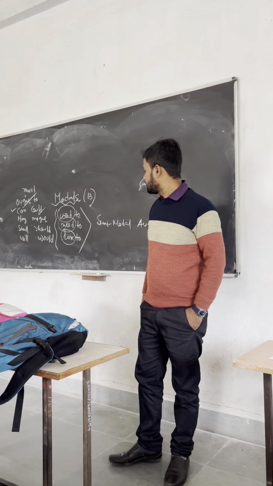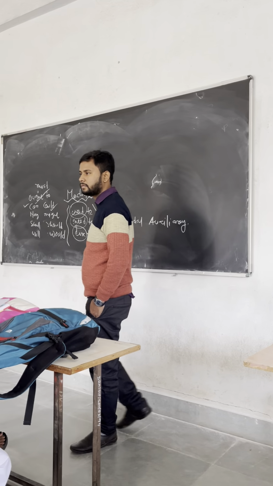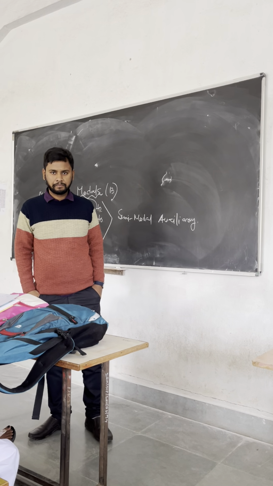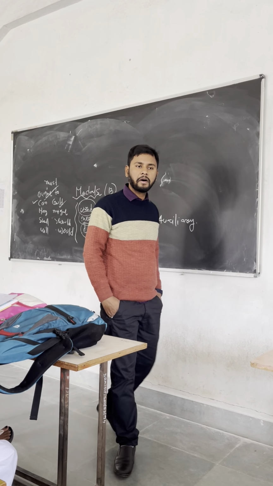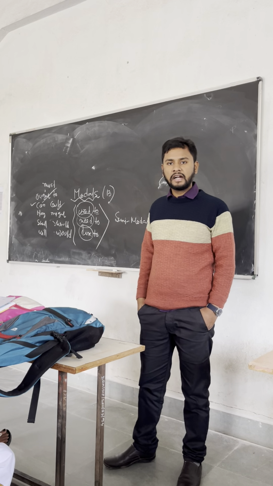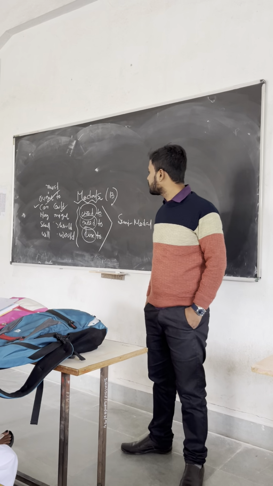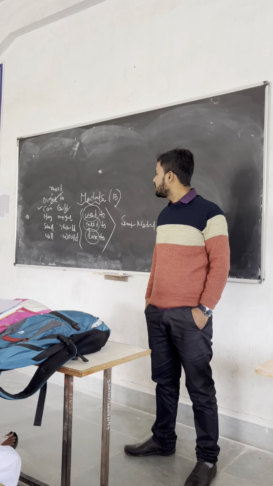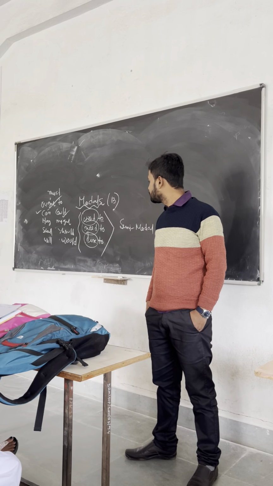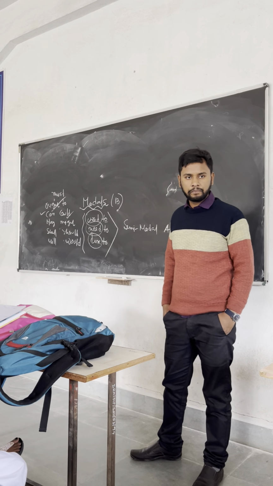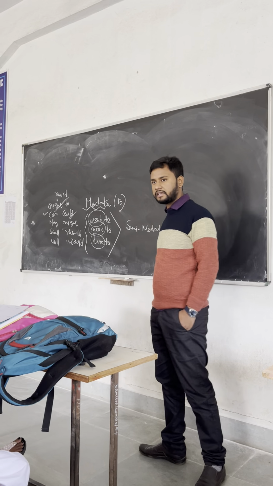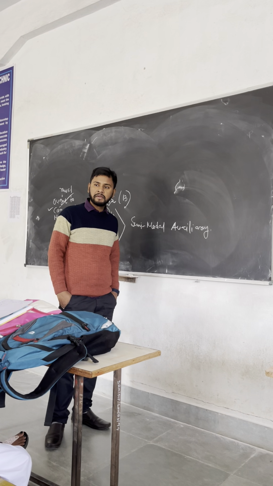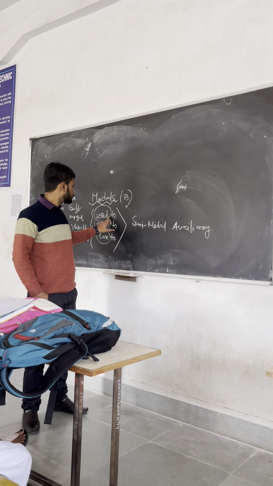In this class, I am going to cover total modal auxiliaries. And you know, in grammar, there are total 13 modal auxiliaries. They are must, ought to, can, could, may, might, shall, should, will, would, used to, need to, and dare to. Total 13 modal auxiliaries. And among these 13, 3 are called semi-modal auxiliaries, meaning used to, need to,